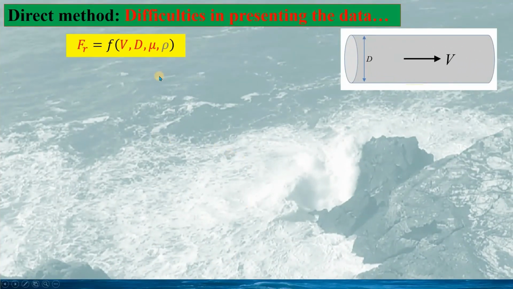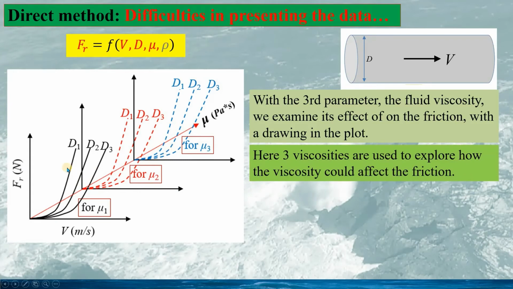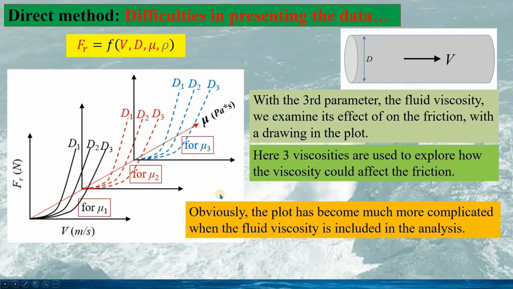Now in here, we need to include the fluid viscosity in the analysis. So for the third parameter, the fluid viscosity, we need to look at least 3 different values, mu1, mu2, and mu3. And then we should have a drawing like this for different fluid viscosities. Obviously, the plot is much more complicated if we include one more parameter, the fluid viscosity, in the analysis.